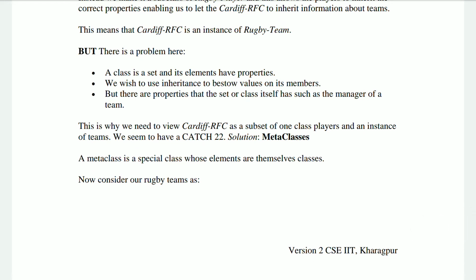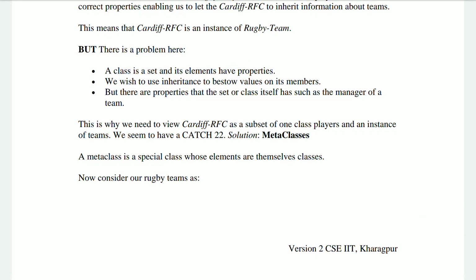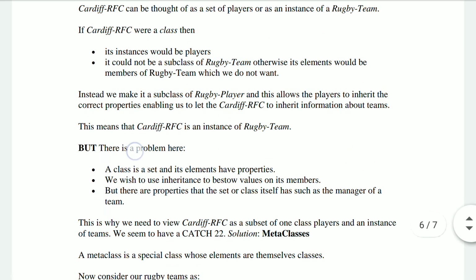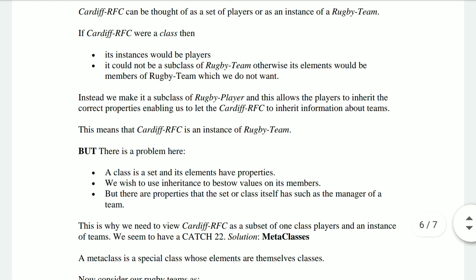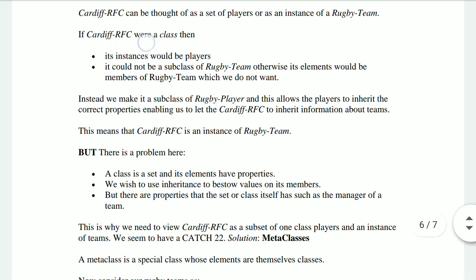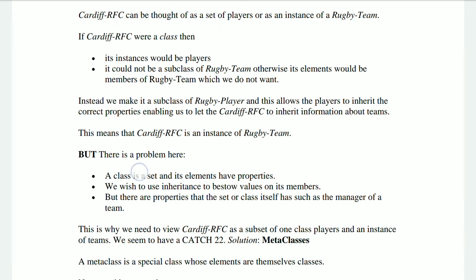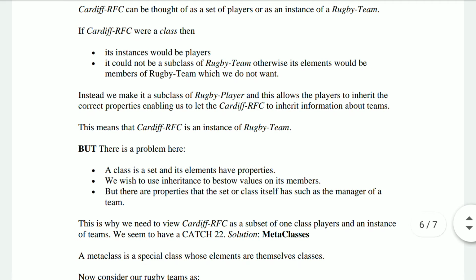There is a problem associated with this. A class is a set and its elements have properties. What is a class? Now, Cardiff RFC is a class which is an instance of the rugby team. And the set of players which play for Cardiff RFC does have properties. That means they are all players. Do we have any discrete or unique properties for each of the elements of a particular team? We'll be talking about that in the next sentence.